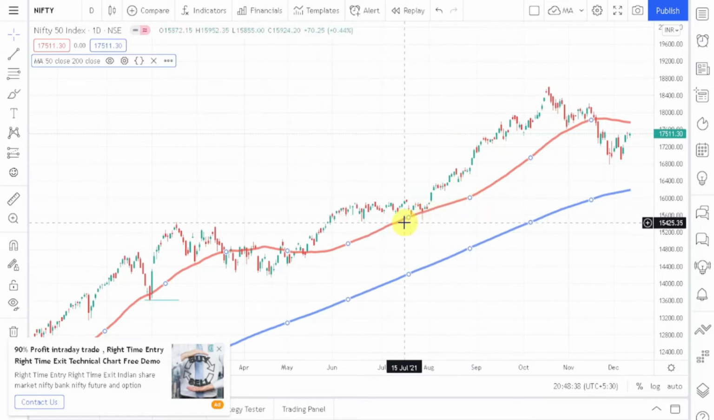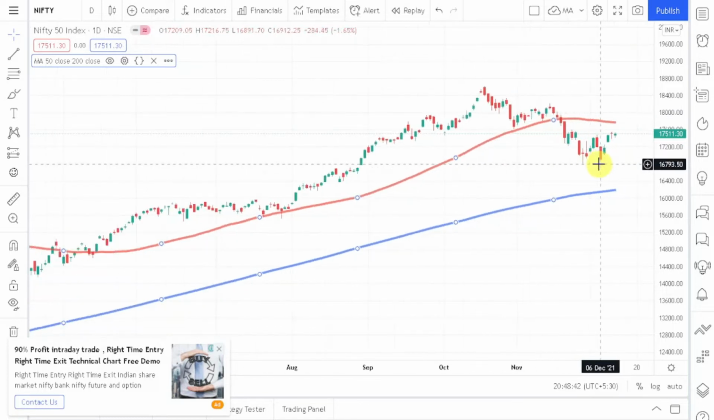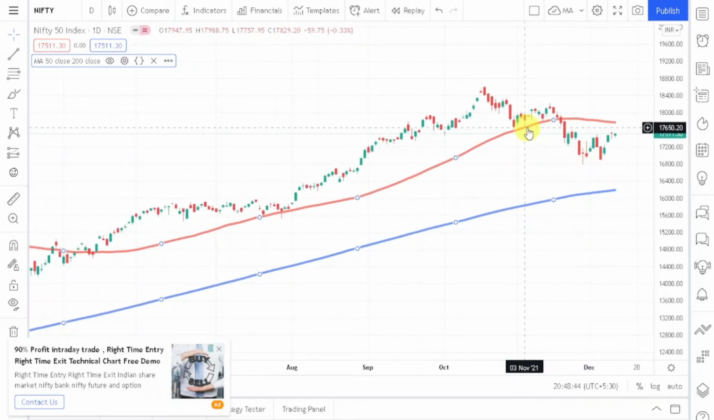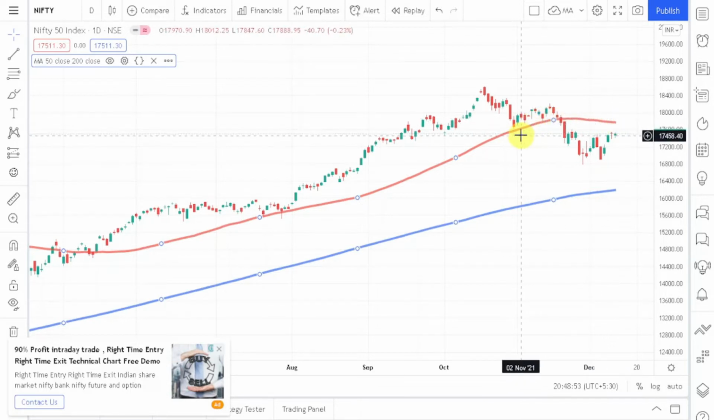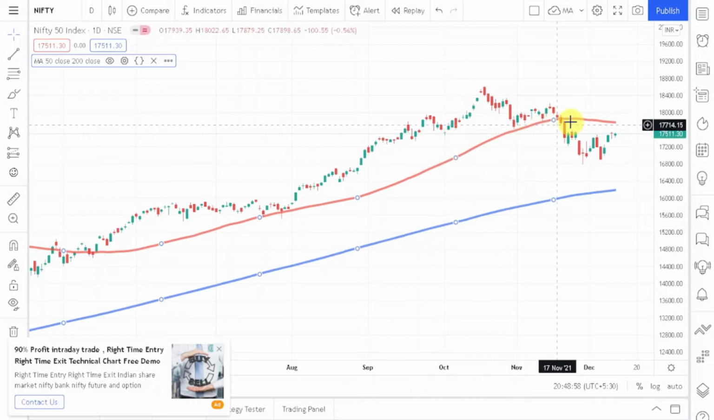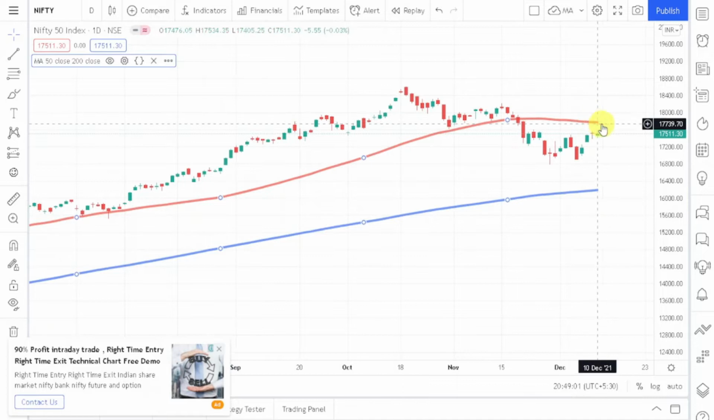When I say this is the 50 days moving average, I mean that the average of the previous 50 days of data is this line. So this red line is representing what has happened in the past 50 days. That is what moving average is. But when I say moving, I mean that this average moves, and whenever any new day comes you will see that this line will move.